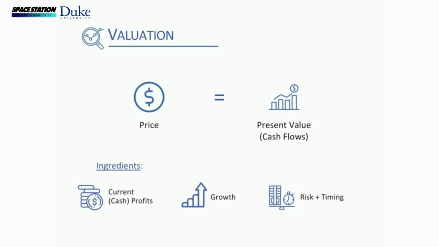The final component that we will consider is how risky are these cash flows and when will they occur? Riskier cash flows will tend to be less valuable. And similarly, cash flows that happen very far in the future are less valuable to investors than cash profits that happen immediately. And in fact, in order to obtain the value of a firm, we will have to be able to sum cash flows today, cash flows tomorrow, and cash flows that happen 10 years from now. So we will have to convert future cash into dollars that can be added with cash profits produced today.